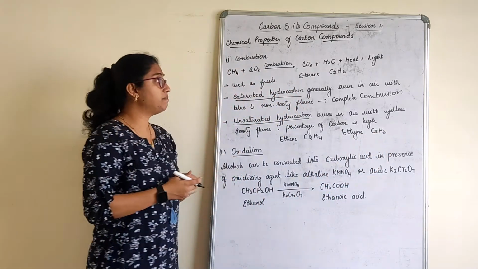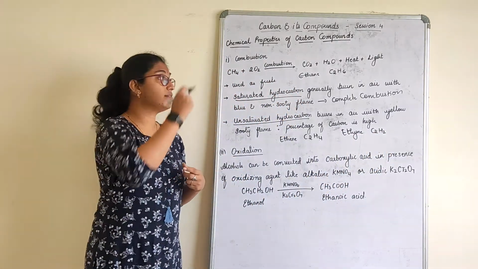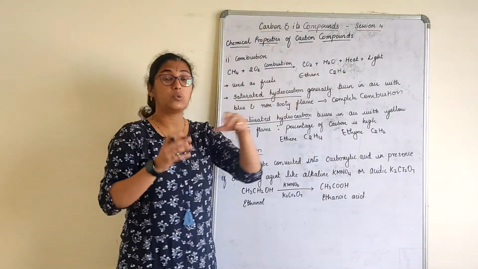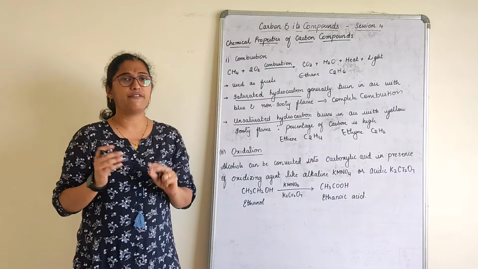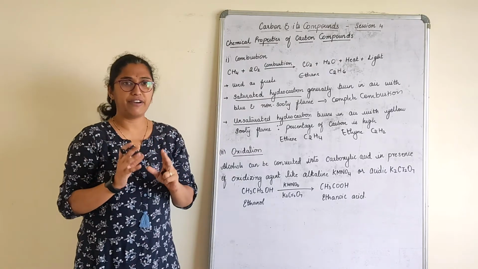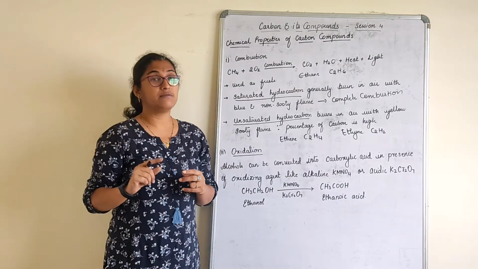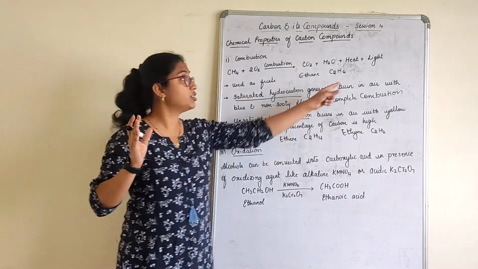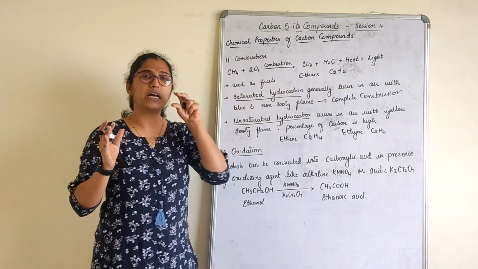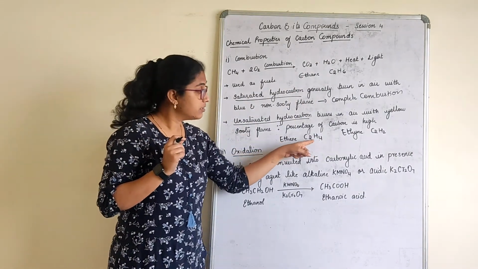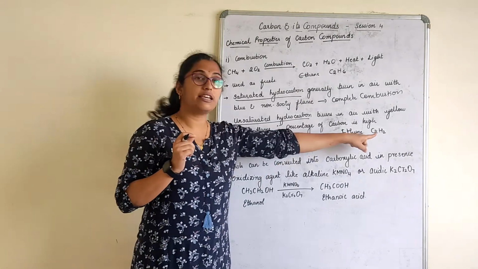Now let us compare the carbon atoms with respect to hydrogen atoms here. In ethane, with respect to 6 hydrogen atoms, I have only 2 carbon atoms. Less carbon atoms, because hydrogen atoms are more. In ethene, C2 is there, and in ethyne also C2.